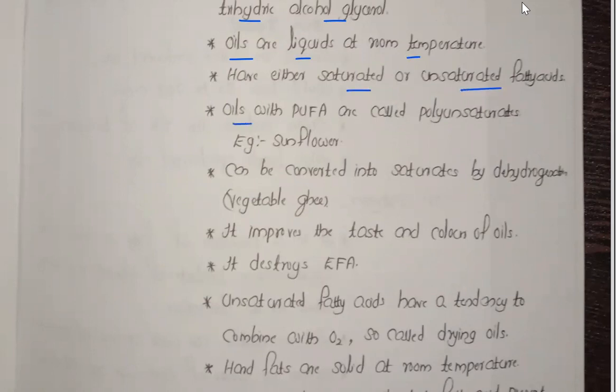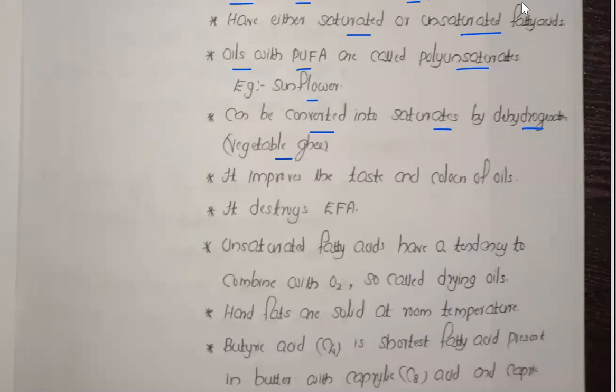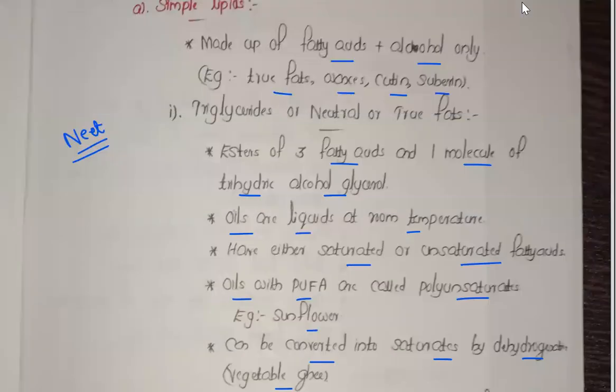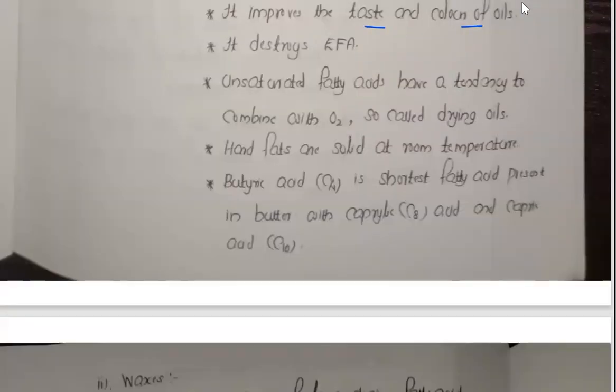Oils with PUFA, that is polyunsaturated fatty acids, are called polyunsaturates. They can be converted to saturates by hydrogenation, by breaking the double bonds, converting unsaturated compounds to saturated. It improves the taste and color of the oils.